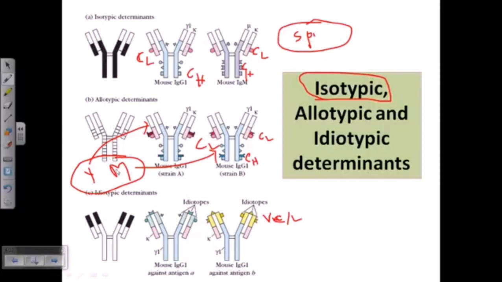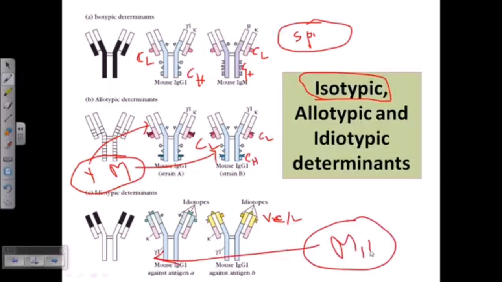For example, we have differences between your immunoglobulin and mine, but if we take all of my immunoglobulins and check for allotypic determinants, all the allotypic determinants in my immunoglobulins are the same. They will be the same. But if we take idiotypic determinants, we will find different types of idiotypic determinants in all the different types of immunoglobulins that I am possessing, or you are possessing. So take only me, myself.